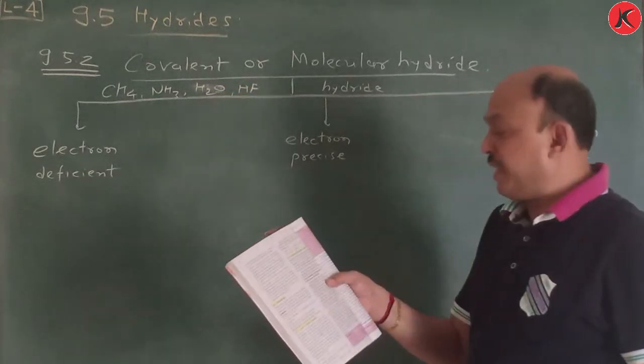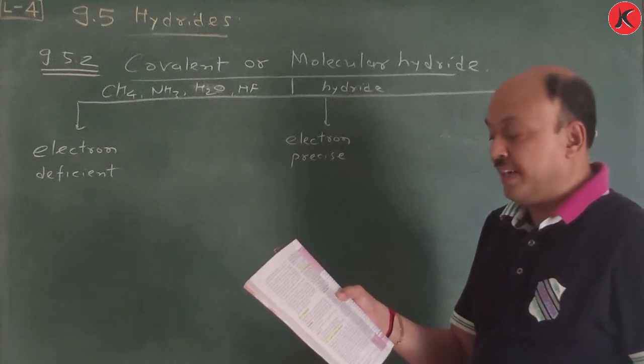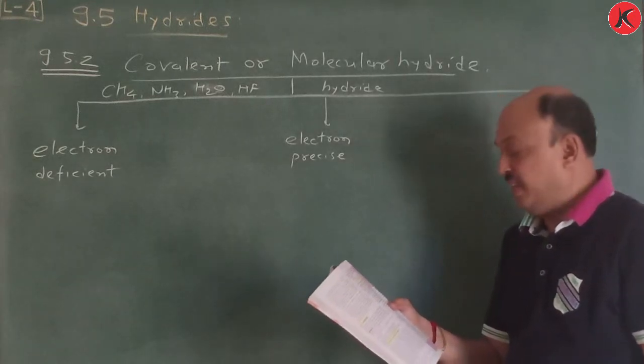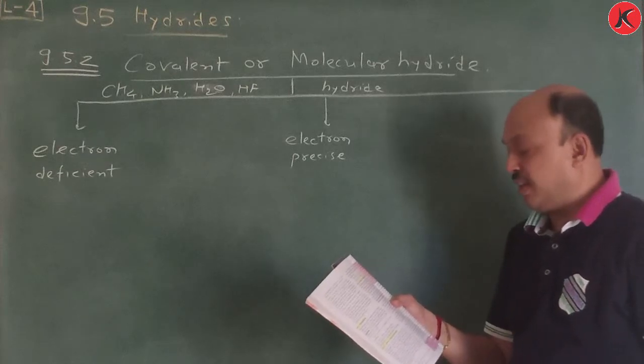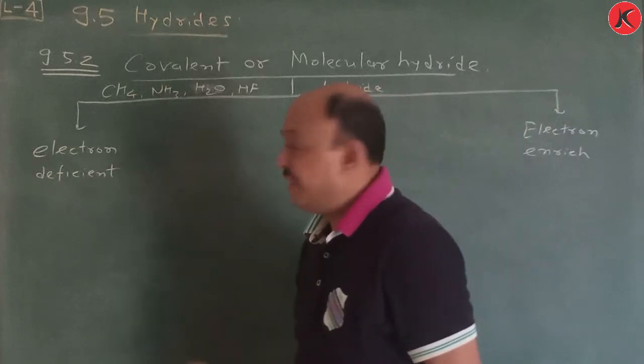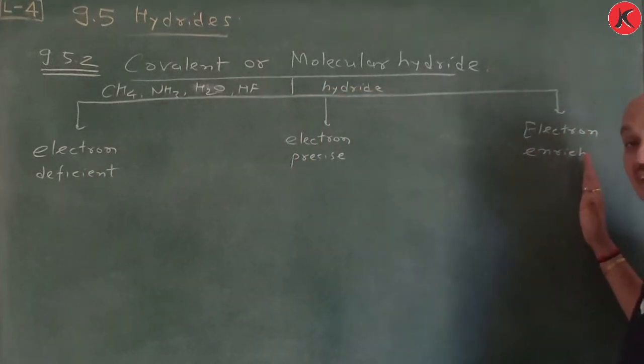Okay, these examples are important. For convenience, hydrogen compounds of non-metals have also been considered as hydrides. Being covalent, they are volatile compounds. Molecular hydrides are further classified in 3 ways: electron deficient, electron precise, and electron enriched.